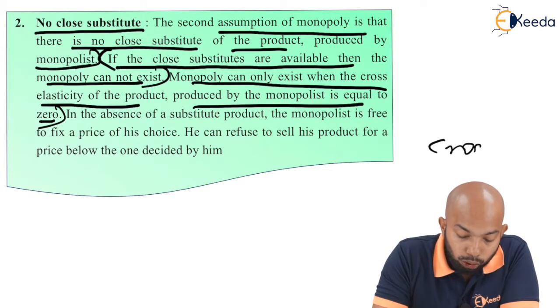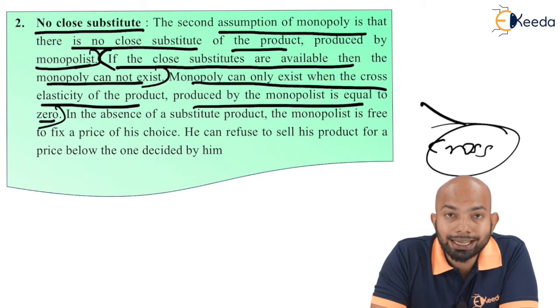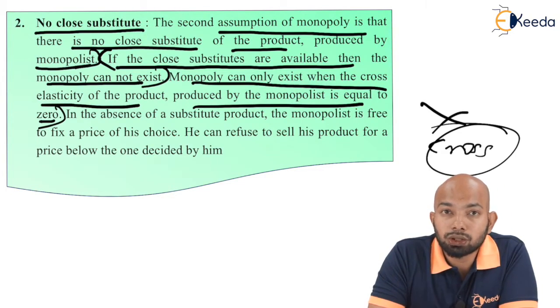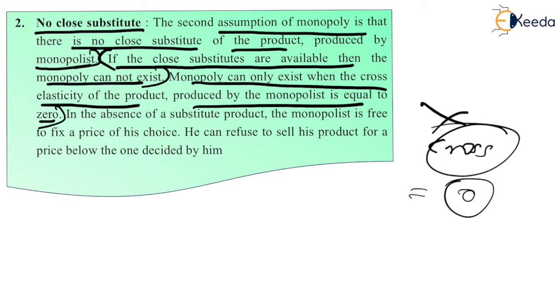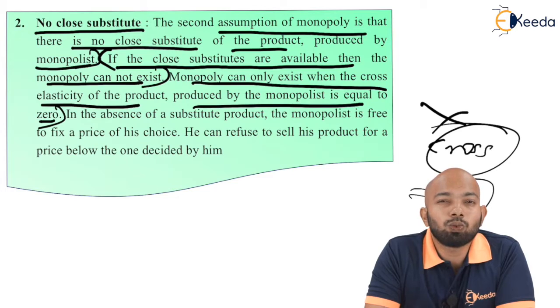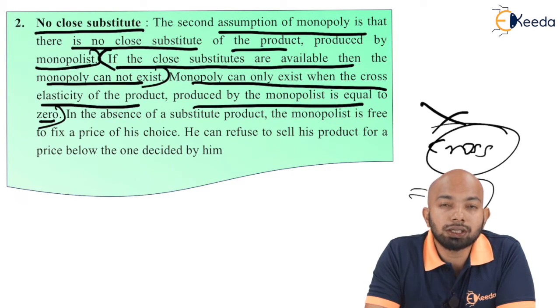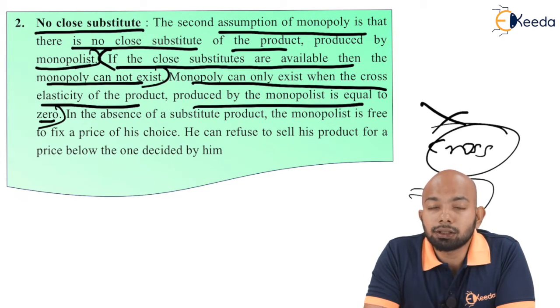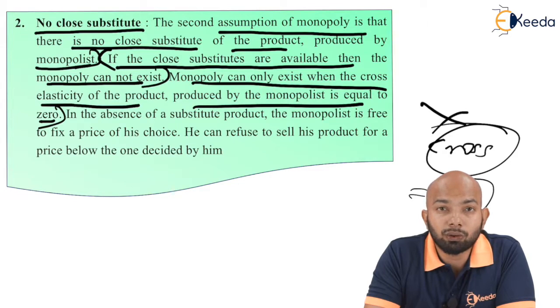So basically, there are no close substitutes. This is what they are saying. No cross elasticity, no substitutes, which is equivalent to zero. If there is cross elasticity, that means at any given point of time there is someone who can create a similar product. Only then can cross elasticity be greater than zero. But if there is no one, it is equal to zero itself.